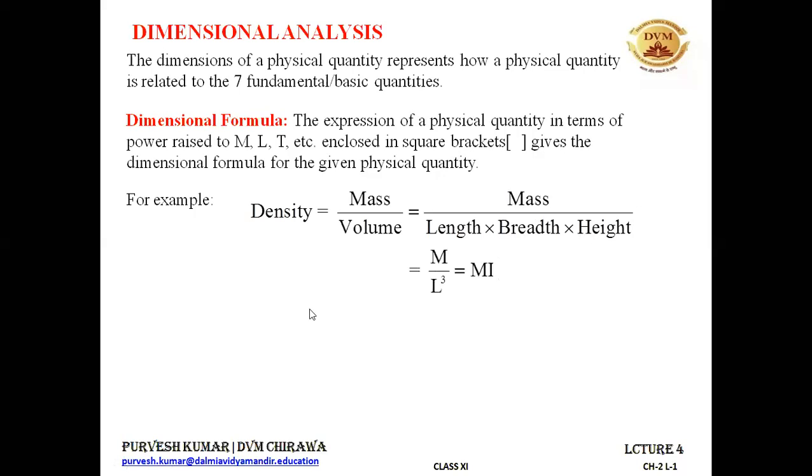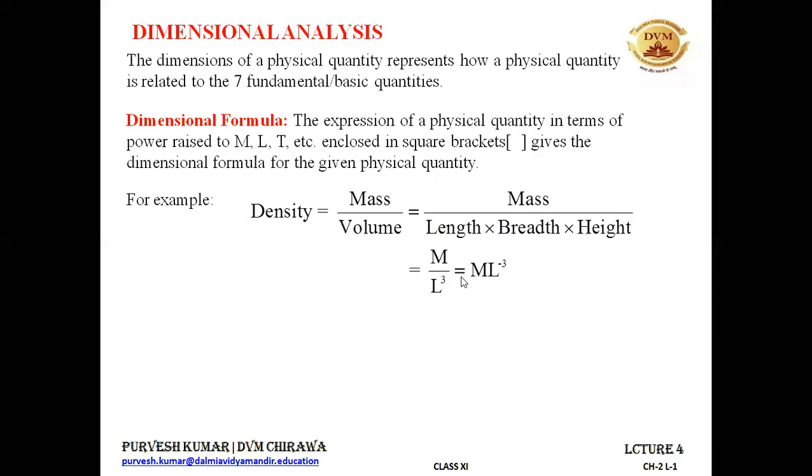So I can write it like this: M upon L cube. L multiplied by L multiplied by L becomes M upon L cube, and this L to the power 3 in the denominator, when it goes to the numerator, becomes L to the power minus 3. So M L to the power minus 3, all right or not?